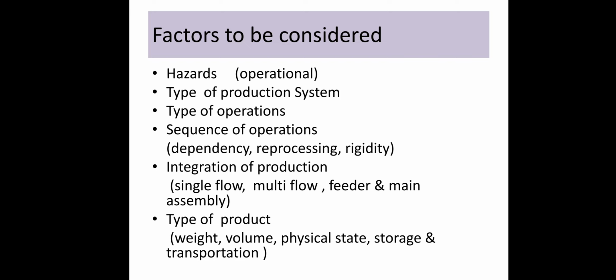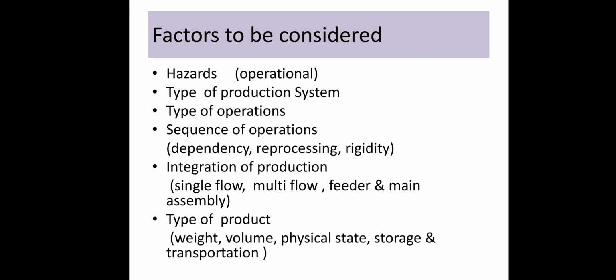On the basis of these factors, you have to identify your layout. Then, integration of production. You have to identify the single flow, multi flow, then feeder and main assembly. On the basis of these activities and this production integration, you have to design your layout.